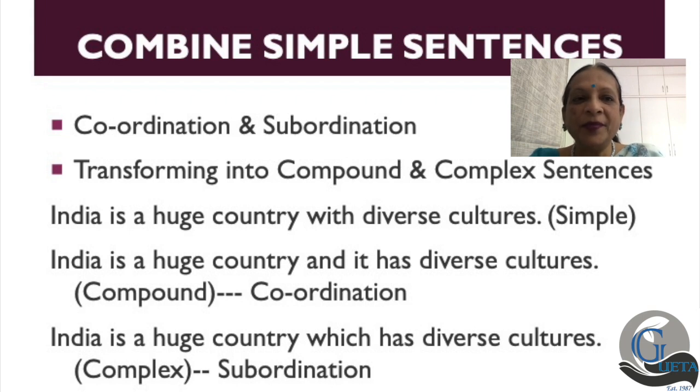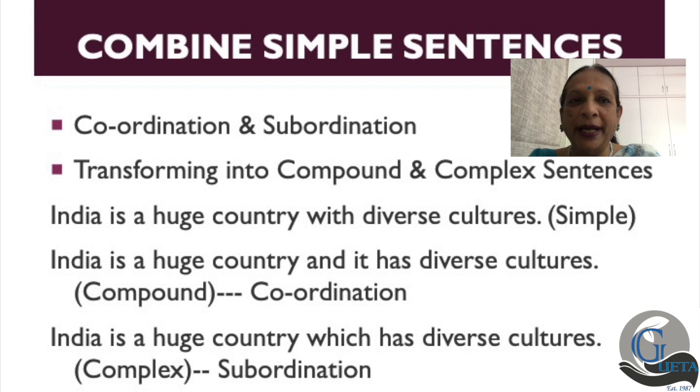But what happens in a complex sentence? Again, we are joining the two simple sentences together, but we do it by a process which we call subordination, which means that one of those simple sentences is given more importance and can stand by itself, while the second cannot stand by itself.